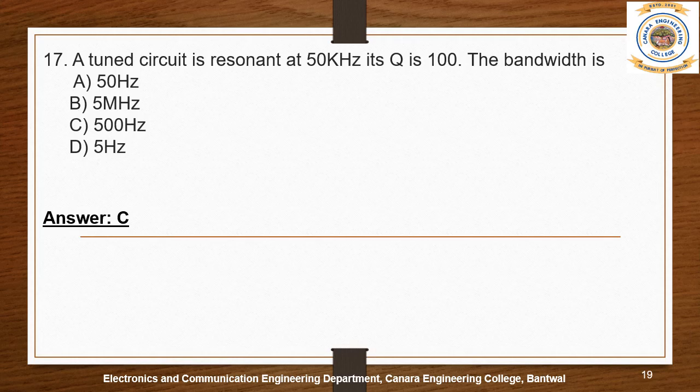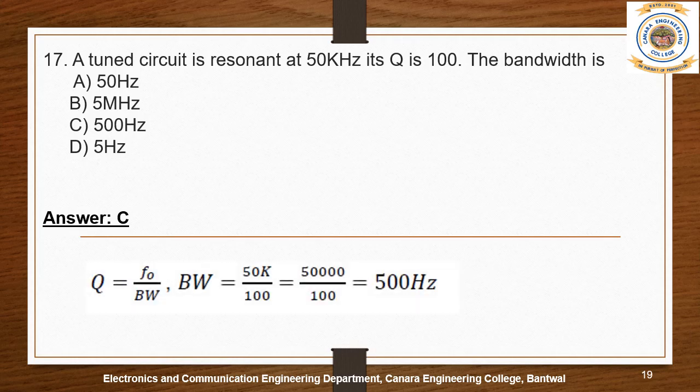Let us see how we get this answer. The quality factor is given by F0 by bandwidth, that is, resonant frequency by bandwidth. Therefore, bandwidth is equal to resonant frequency by the quality factor. So we know the resonant frequency is 50 kilohertz and the quality factor is 100. Therefore, we get the answer as 500 Hertz.